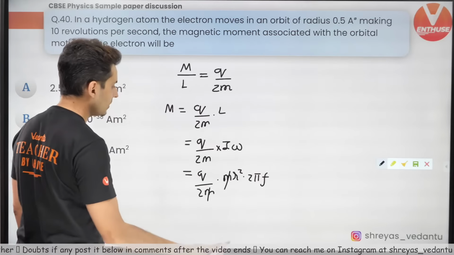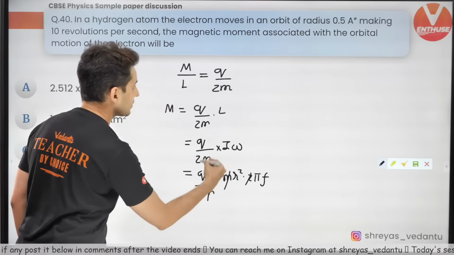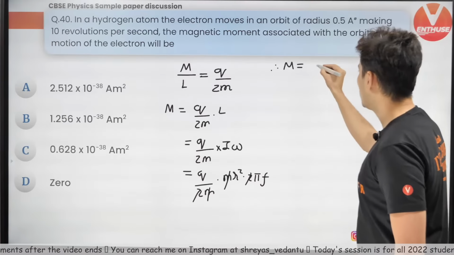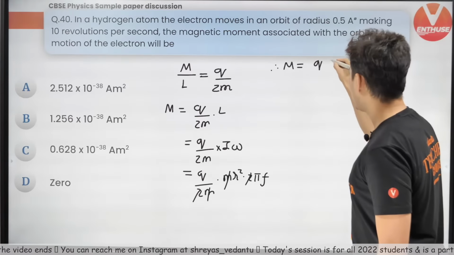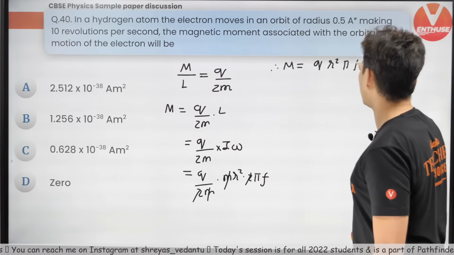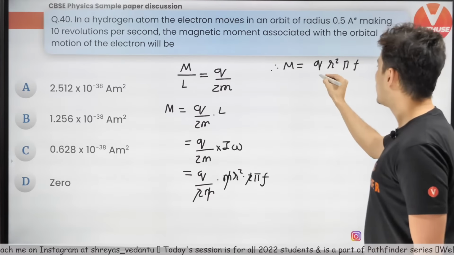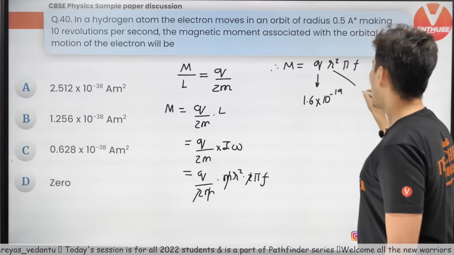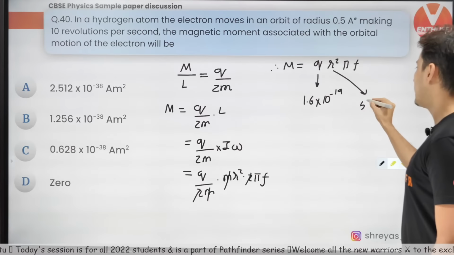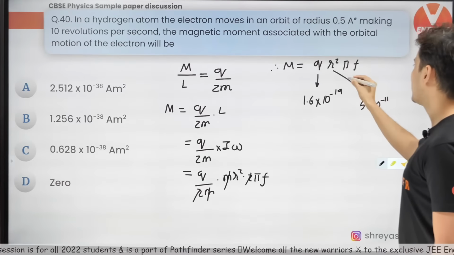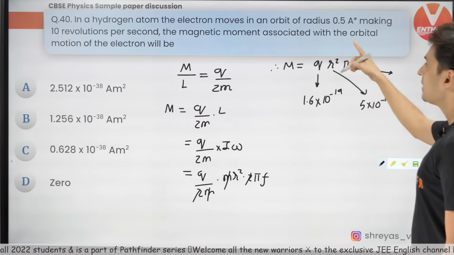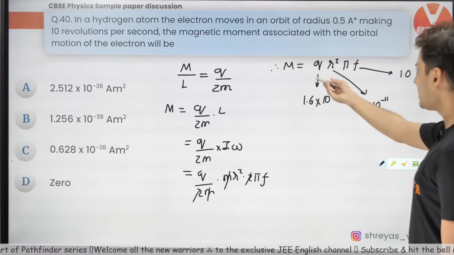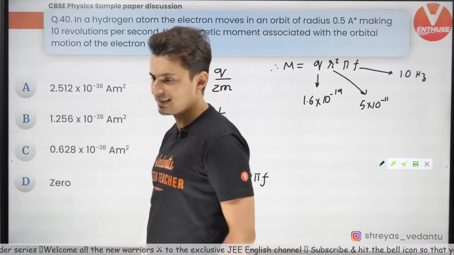This m and this m go, this 2 and this 2 also go, therefore the magnetic moment will be q r square pi f. Everything else got cancelled. You know the value of charge, 1.6 into 10 to the power minus 19, r is 0.5 angstrom, so 5 into 10 to the power minus 11, pi you put as 3.14, frequency is 10 revolutions per second, so 10 hertz. Substitute, you will get the value of m, as simple as that.